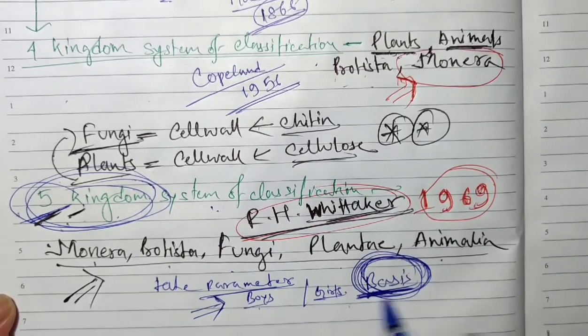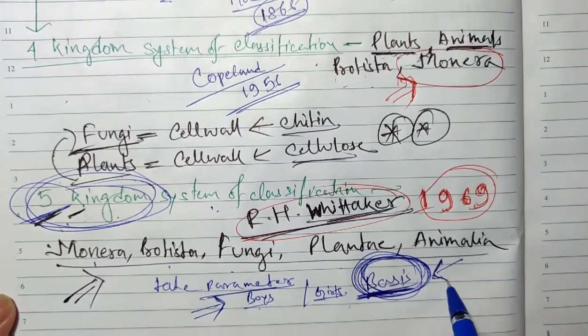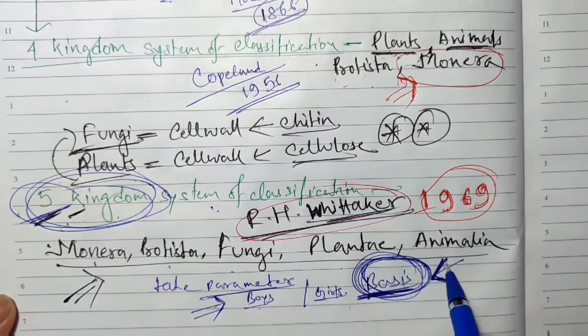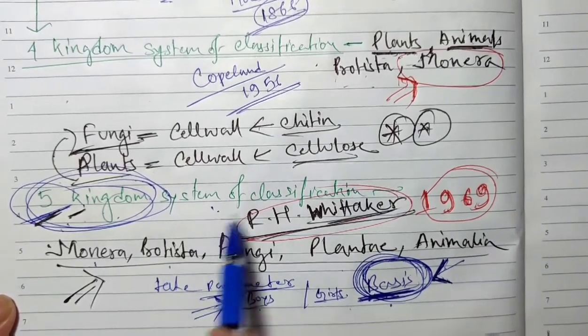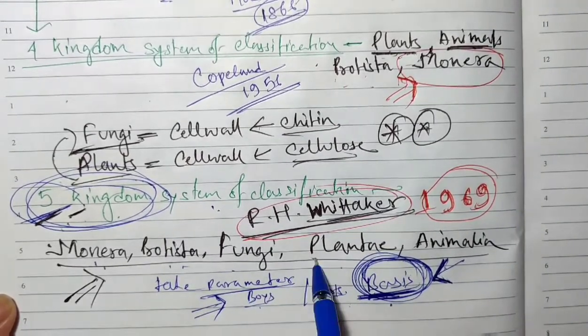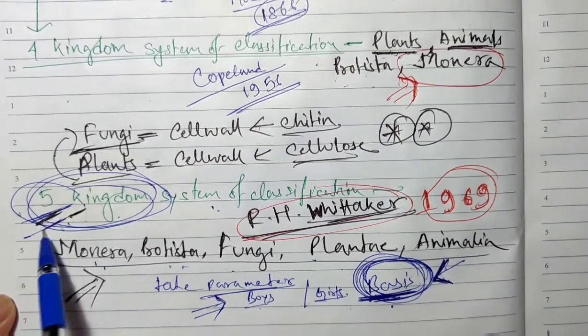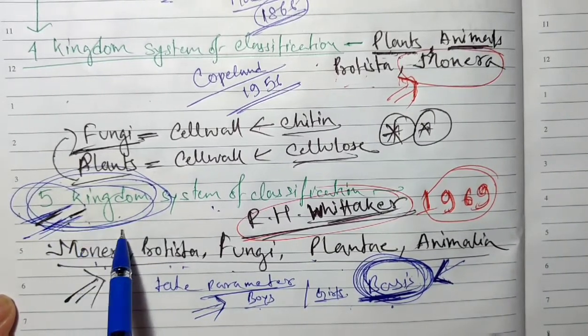So here what is the basis? The character. I am talking about the character. Why is character important? Because on the basis of those characters we can classify the organisms into kingdoms. So here if we go for classification of 5 kingdoms, then basically we need to take some parameters.